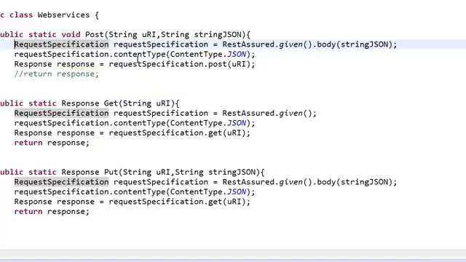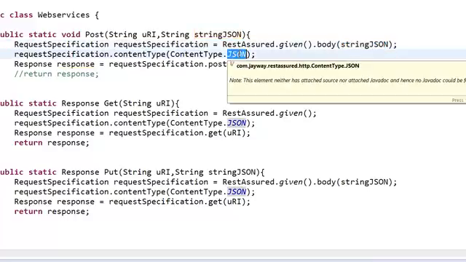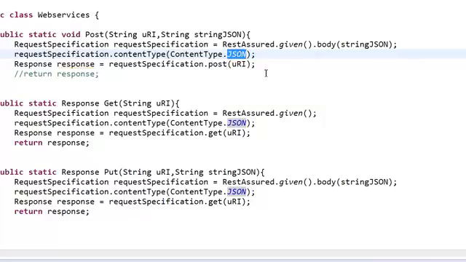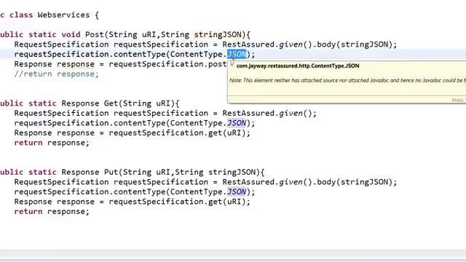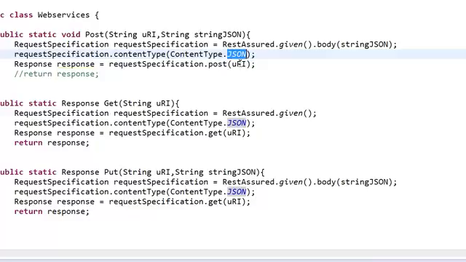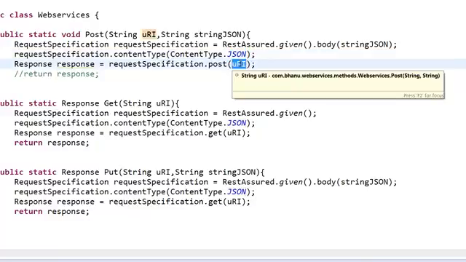Now my data is ready. This is my body and this is my JSON type. I want to send content equal to JSON type. Now my body method will post a body to the server, and this content type method will post content to the server. Then we'll have something called URL, because which server we want to post the data to, we need to have the URI, right?